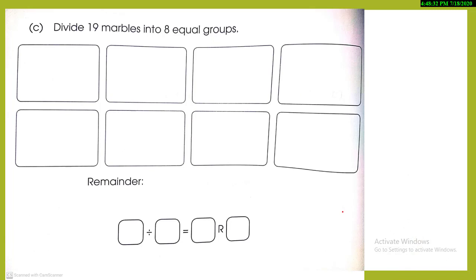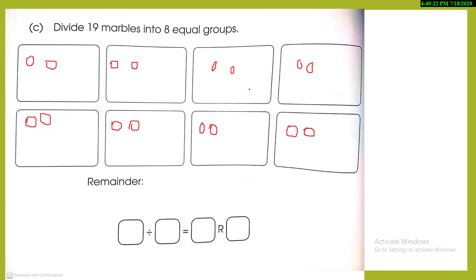Okay, now this is the last part of this page, that is, divide 19 marbles into 8 equal groups. Okay, they are really checking your skills. How do you do it? 1, 2, 3, do it. 5, 6, 7, 8, 9, 10, 11, 12, 13, 14, 15, 16, 17, 18, 19.